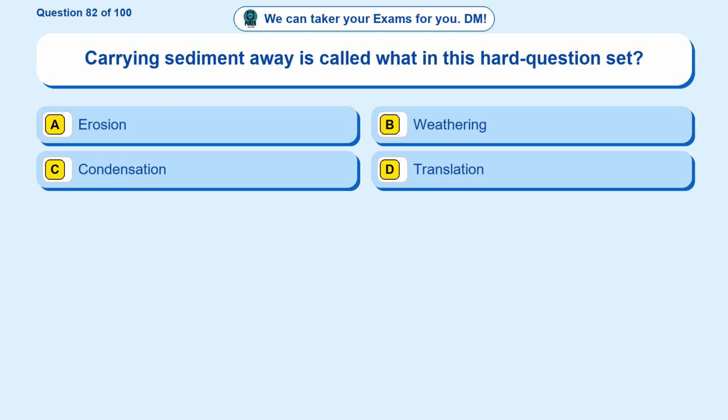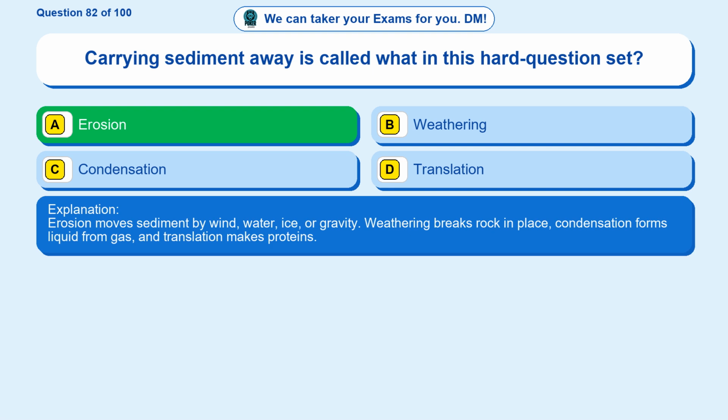Question 82. Carrying sediment away is called what in this hard question set? Option A, erosion. Option B, weathering. Option C, condensation. Option D, translation. The correct answer is option A. Erosion. Erosion moves sediment by wind, water, ice, or gravity. Weathering breaks rock in place, condensation forms liquid from gas, and translation makes proteins.